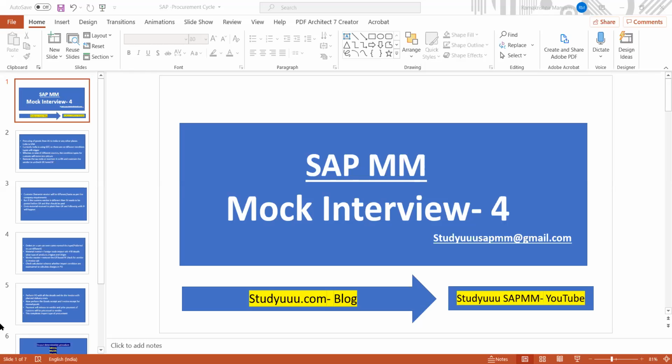No. Okay. So for a few of the purchasing documents, the PIR is mandatory. What are those procurement processes? PIR is just optional. It is not mandatory for any of the procurement types. Like consignment, yeah, it's an optional one.